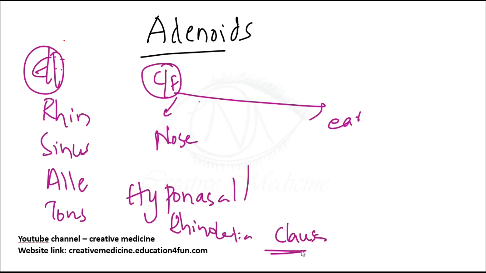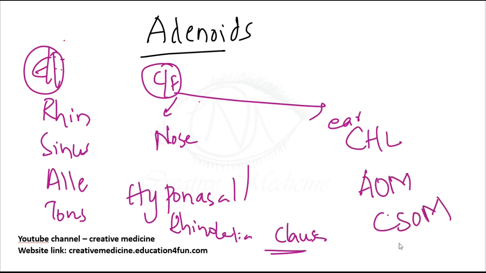Then what about the ear symptoms? In the ear, the patient will mainly develop conductive hearing loss, mainly due to tubal obstruction. There will be recurrent episodes of acute otitis media, chronic suppurative otitis media, and even serous otitis media may develop in the child. So the child will have nasal symptoms and also ear symptoms in adenoids.